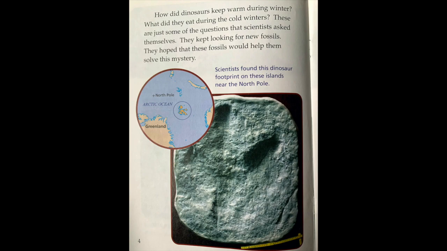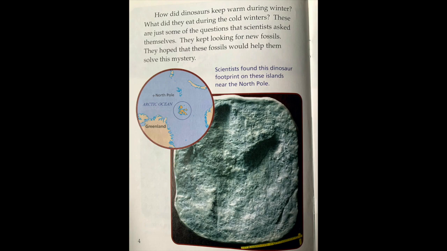Now pause the video and think about an answer to the second question that the text asked us. The second question was, what did they eat during the cold winters? Again, the text doesn't really say what they ate during the cold winters, but we can make guesses based off what we know about animals and eating in the cold.